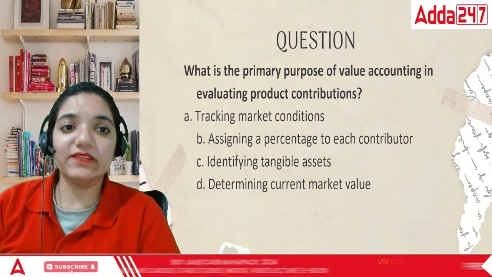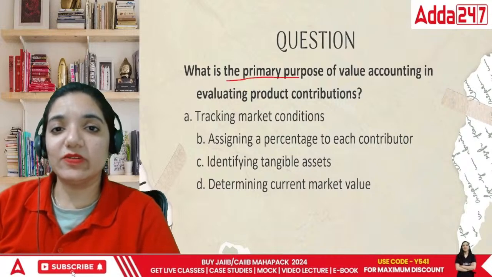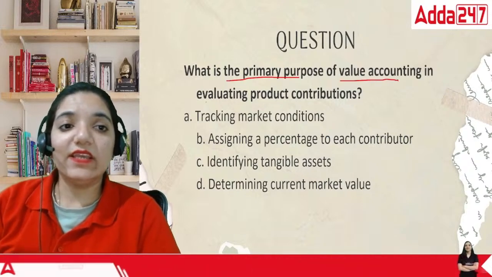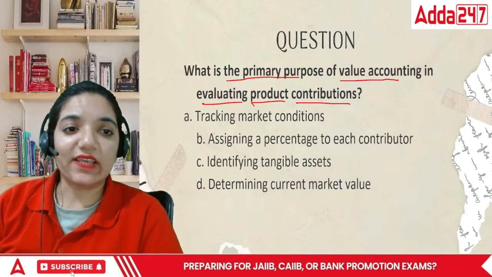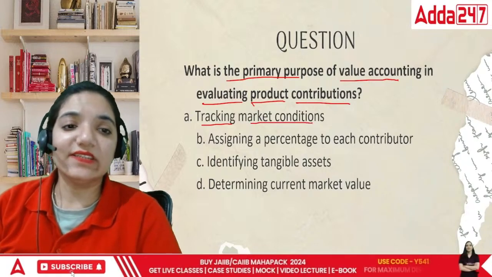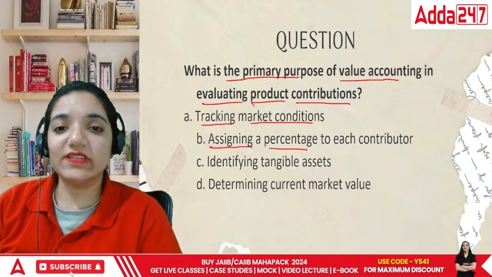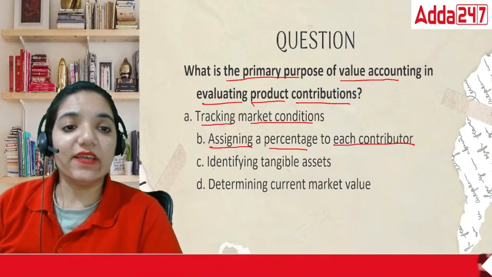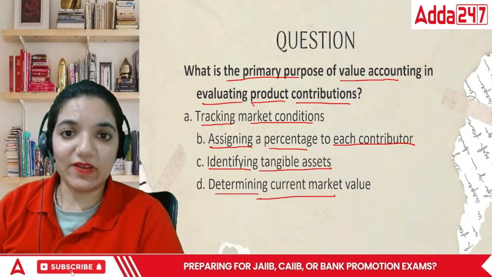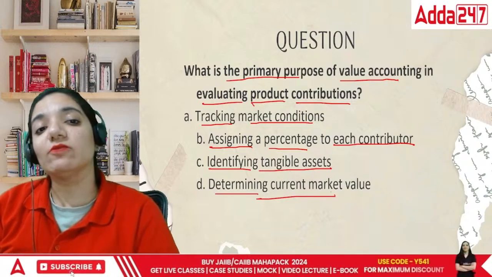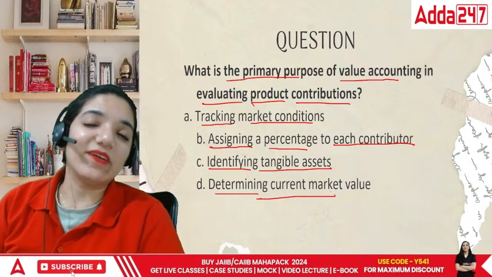Acha, now the point is, what is the primary purpose of the value accounting in evaluating product contributions? First is tracking market conditions. Second is assigning a percentage to each contributor. Then is identifying tangible assets or determining current market value. They're talking about value accounting. What is it that we are looking at?